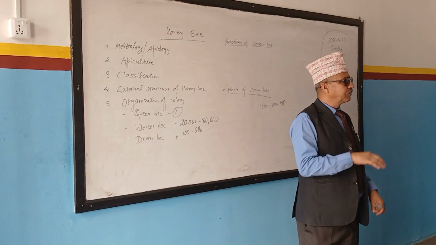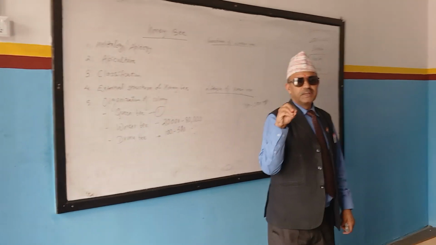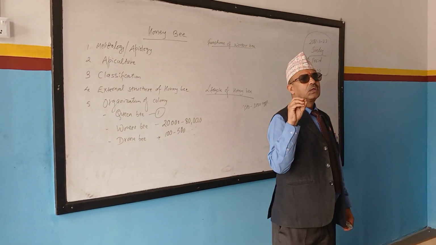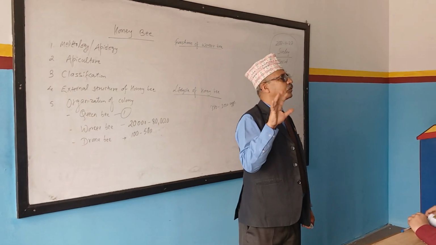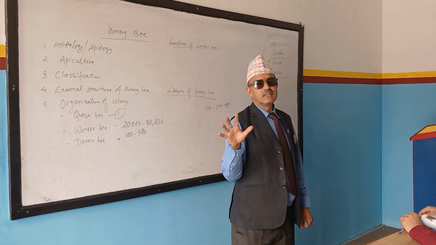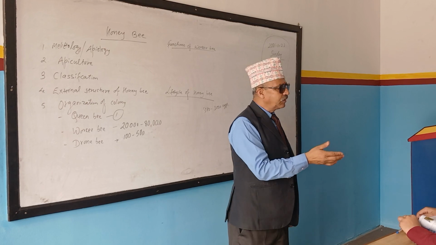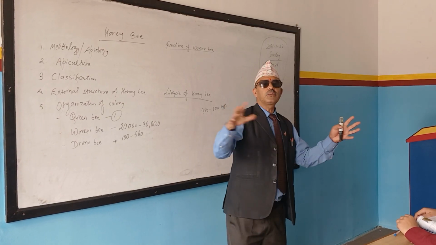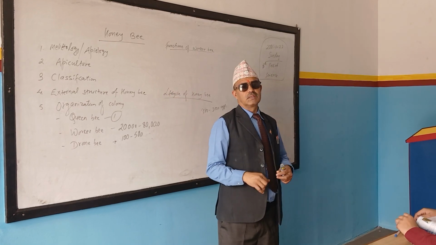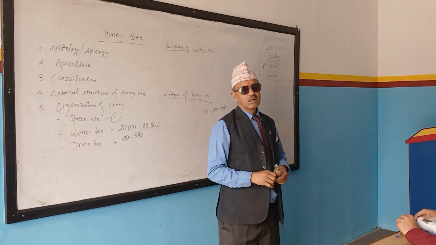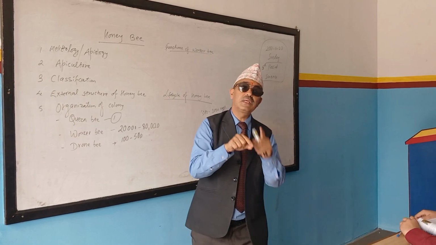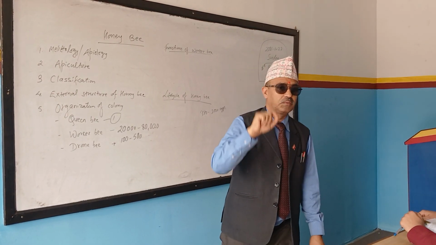But one thing you have to keep in mind, the worker bees live a maximum of 40-45 days only. The queen bee can live for 2 to 5 years, but she doesn't produce many more queens. Her duty is to lay eggs only, and the production of different types of bees is the function of the worker bees.